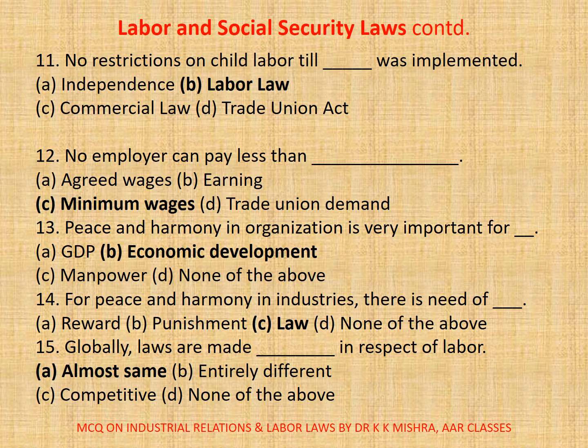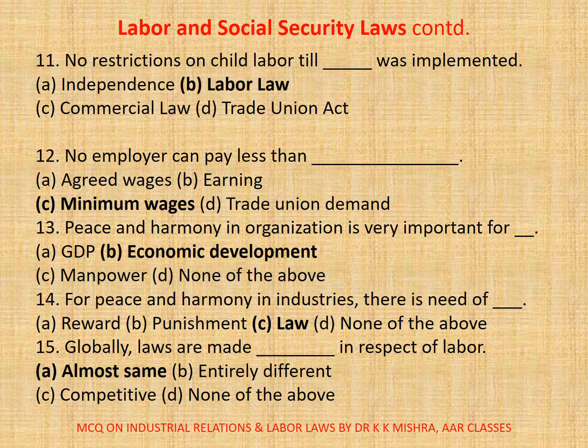12. No employer can pay less than dash. A. Agreed wages, B. Earning, C. Minimum wages, D. Trade union demand. Correct option is C. Minimum wages. 13. Peace and harmony in organization is very important for dash. A. GDP, B. Economic development, C. Manpower, D. None of the above. Correct option is B. Economic development.